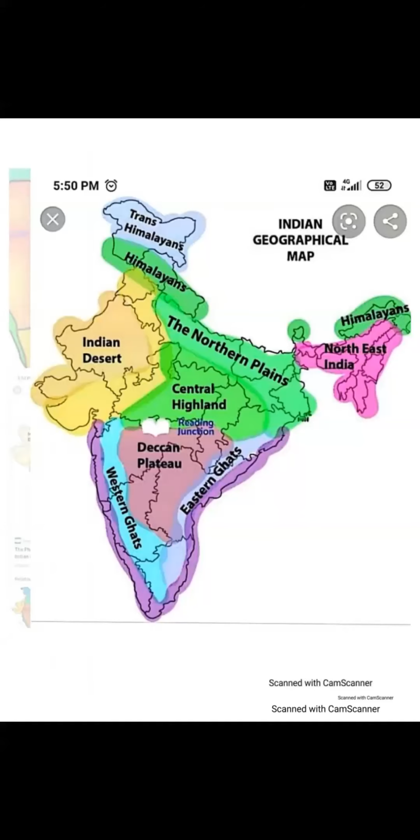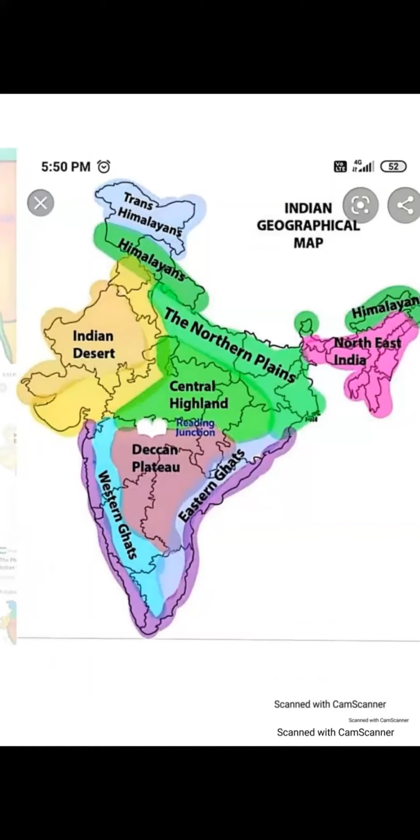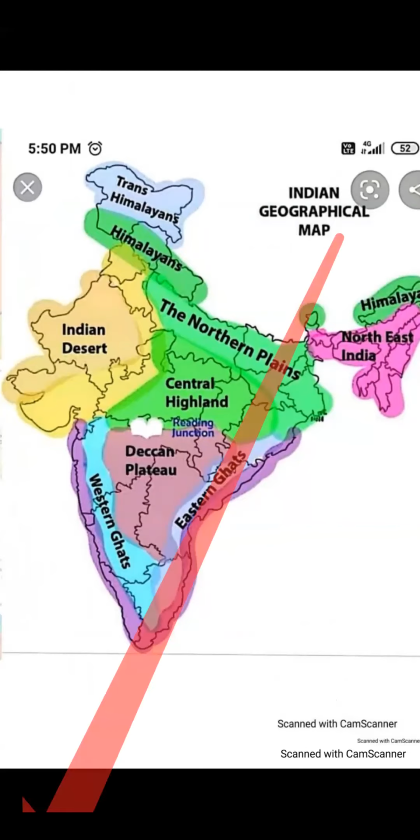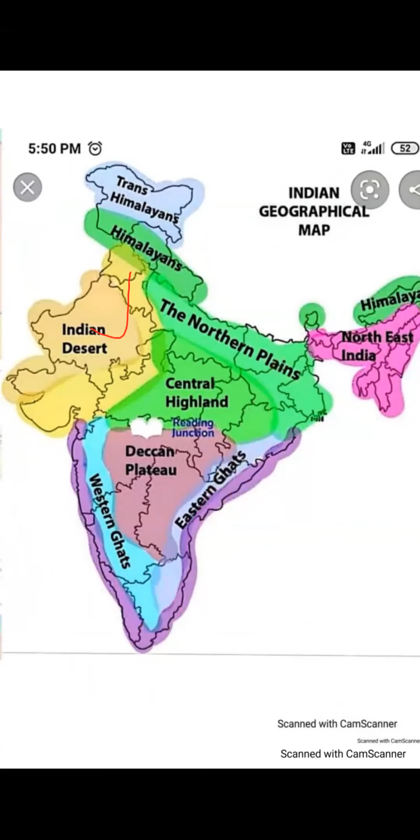Students, today we will start our next chapter of SST, that is India, the Western Desert. Students, look at this map. We will learn about the Western Desert, or you can say the Indian Desert. Indian Desert, Western Desert, or Thar Desert, all are the same thing.